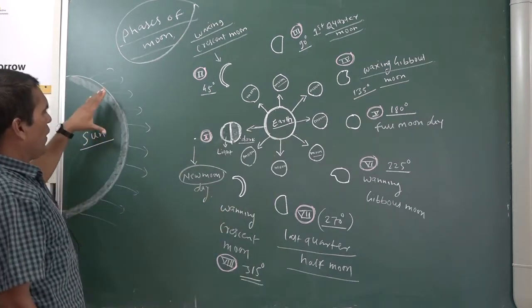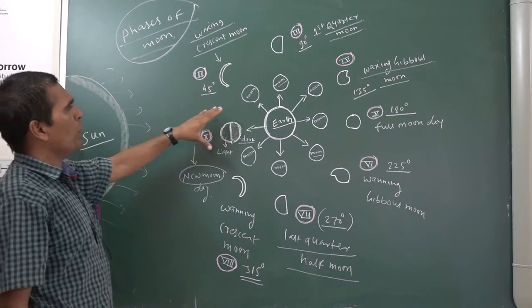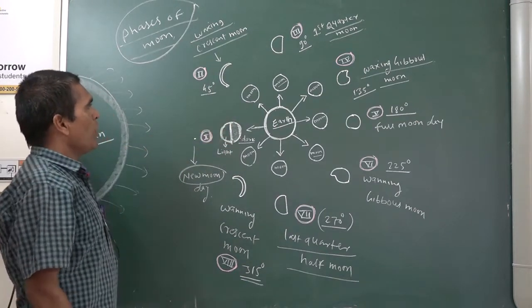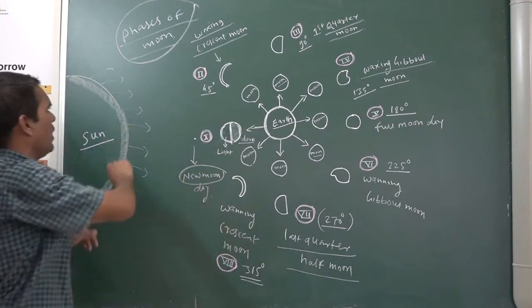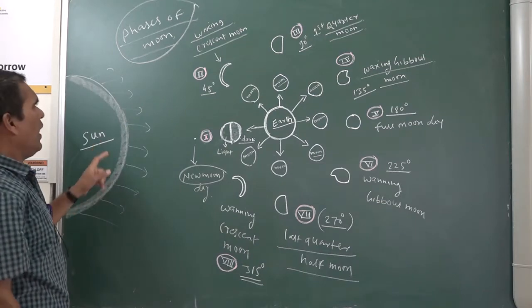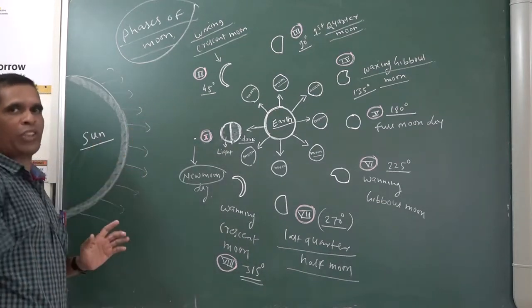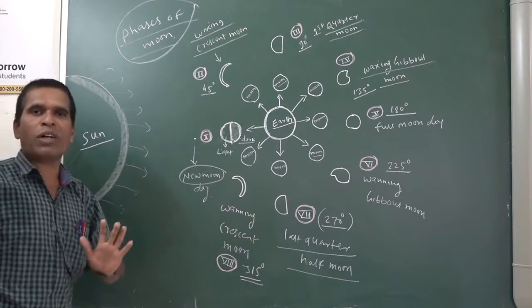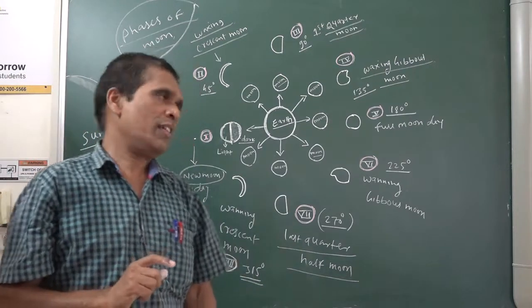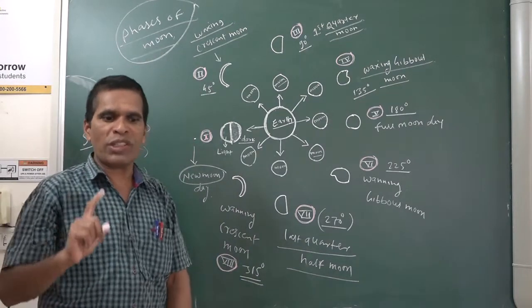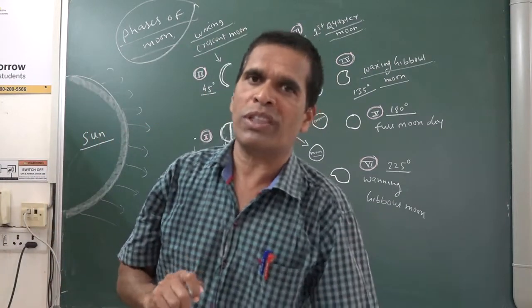It means what? While the sun rays fall on the moon, at that time the moon makes an angle with the sun, and due to that process, phases of the moon occur on the earth. Listen carefully, there are two reasons for the phases of the moon on the earth.